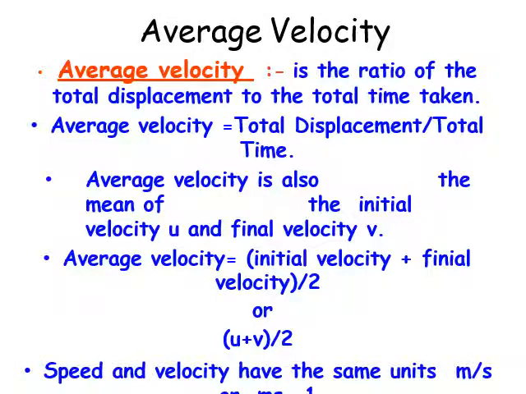Like average speed, average velocity is the ratio of total displacement to the total time. So average velocity is equal to total displacement divided by total time. Average velocity is also the mean of the initial velocity u and final velocity v. So we can write average velocity is equal to initial velocity plus final velocity divided by 2, that is u plus v by 2. Speed and velocity have the same unit, meters per second.